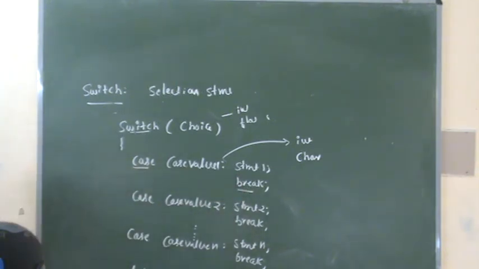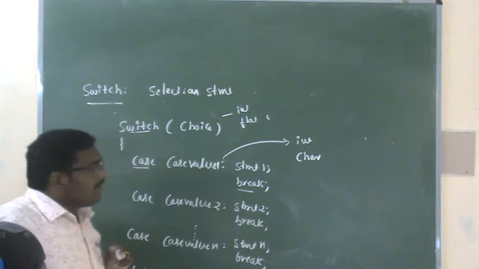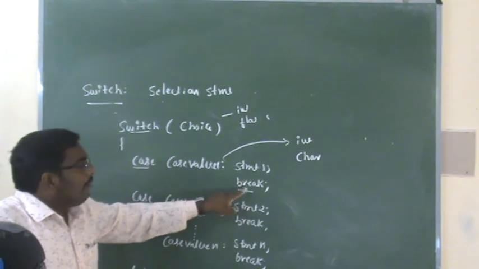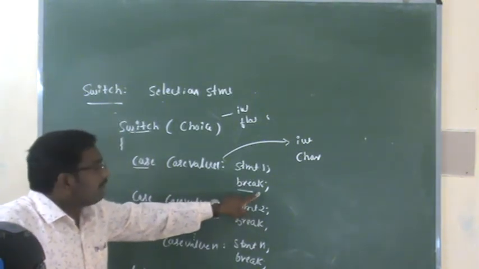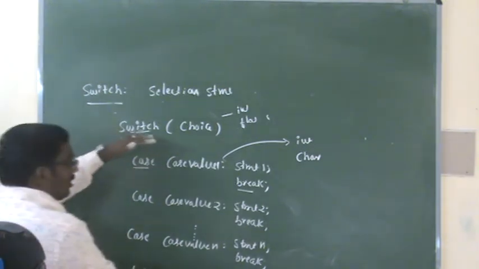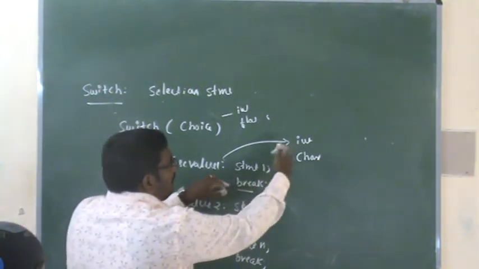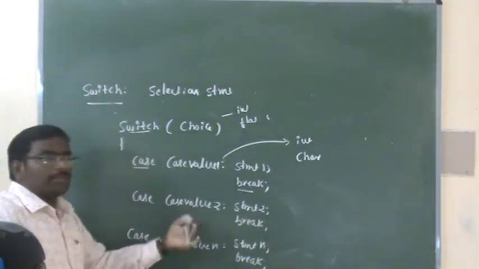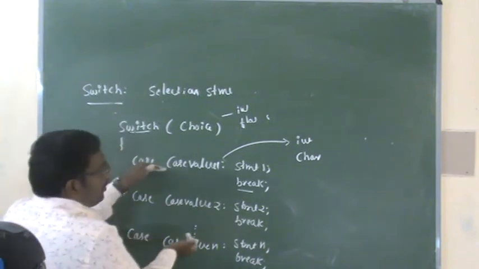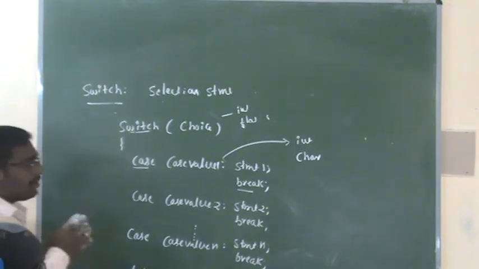Here we are using one more special statement called the break statement in the switch. Why? Because suppose your choice is the first choice, statement 1 will be executed. When we have the break statement, what happens? It will terminate the entire loop. Here this one we are calling a loop. So when statement 1 has been executed, there is no need to execute the remaining statements of the switch. In order to perform this operation, we are using the break. So break is an unconditional statement. It is used to terminate a